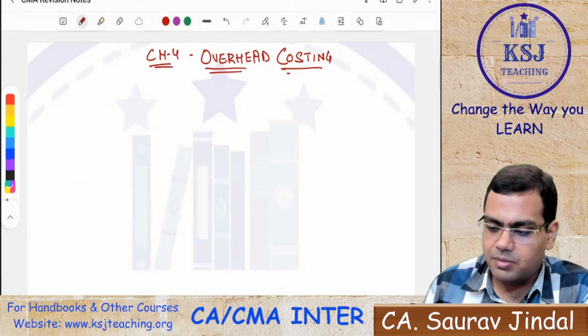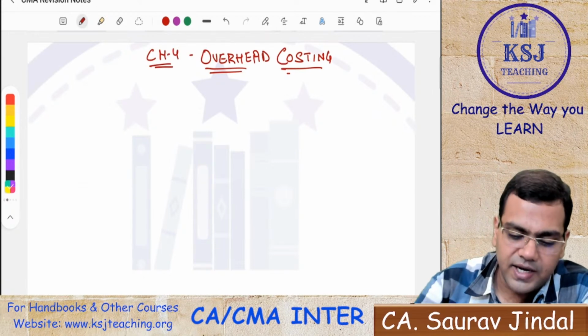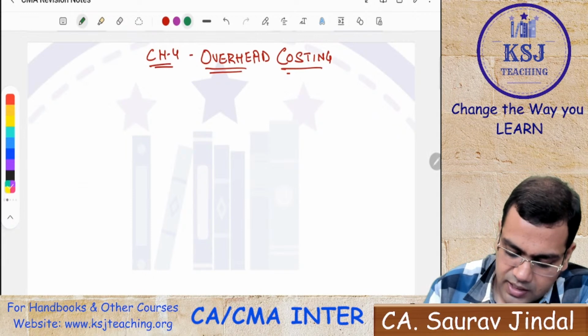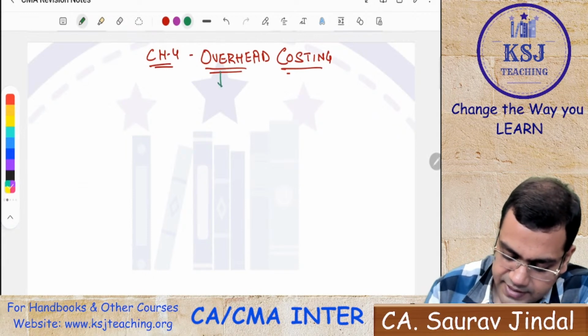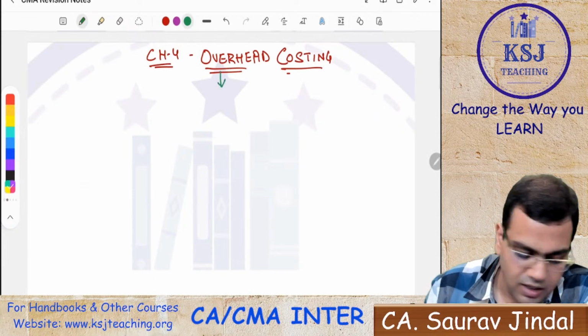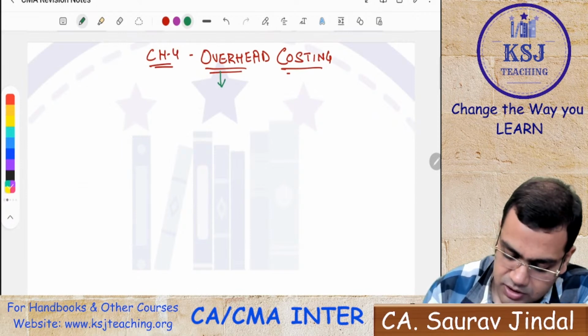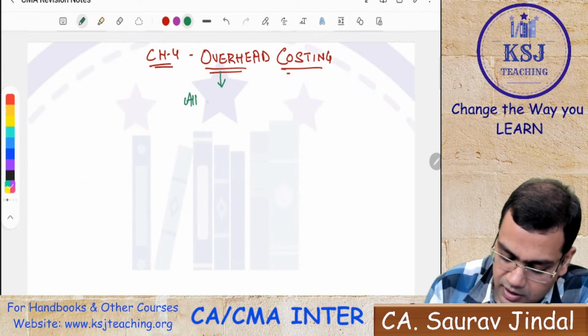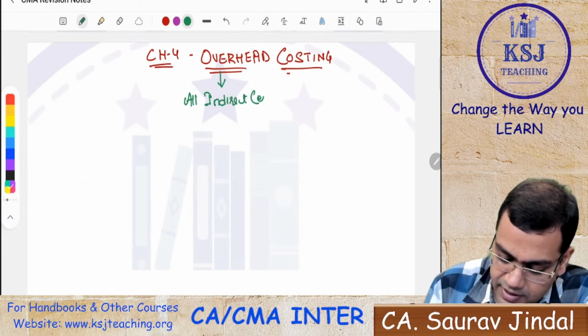So what about overhead costing? What is overhead? The first thing that you need to understand is what are overheads. When we talk about overheads, we are talking about all the indirect cost. Overheads is all indirect cost.